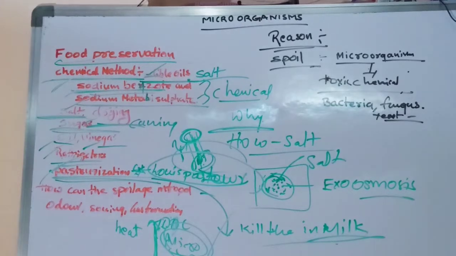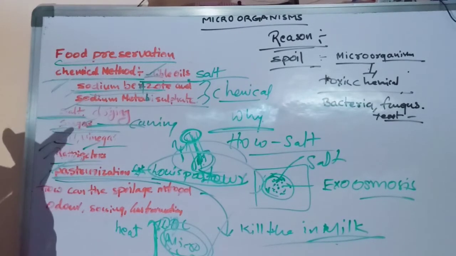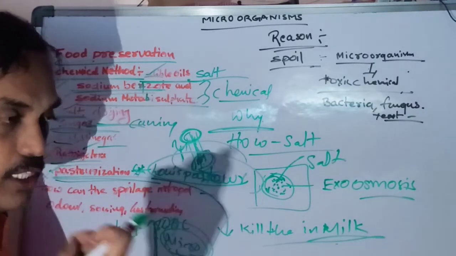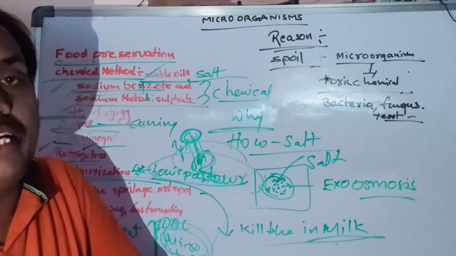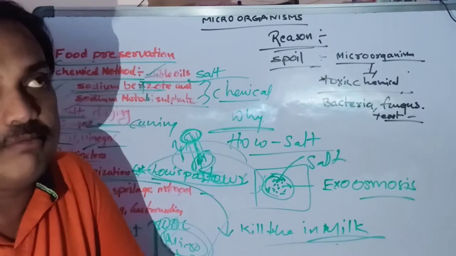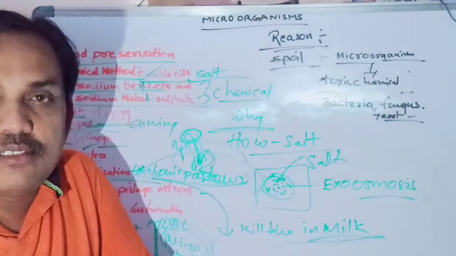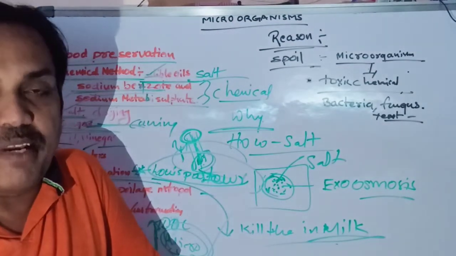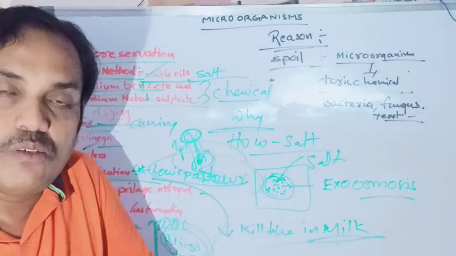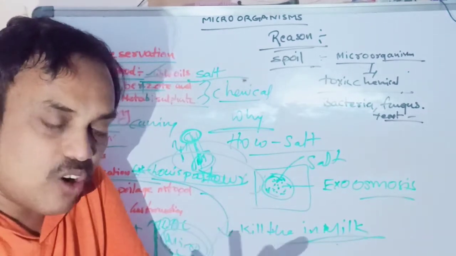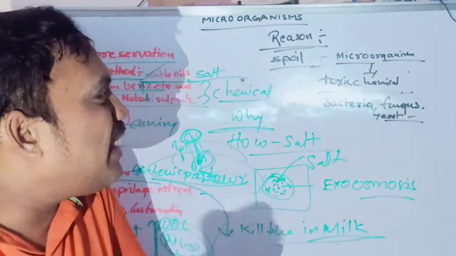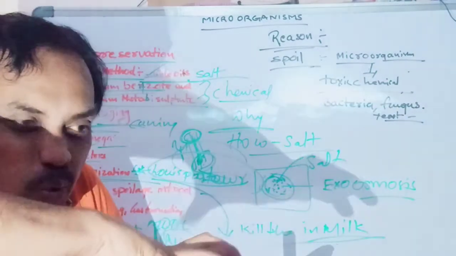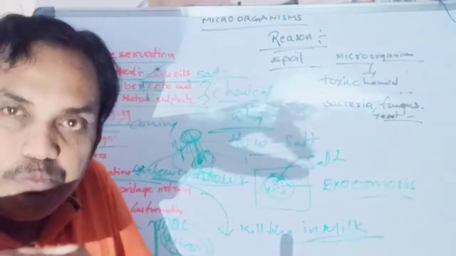Next, how can we identify spoilage in food? How can you observe whether this food is spoiled or not? Spoiled food gives some bad odor, I mean smell, a very foul smell. And the microorganisms that are there release some chemicals in it. It forms a layer, a fungus.